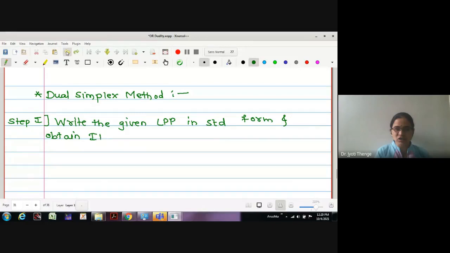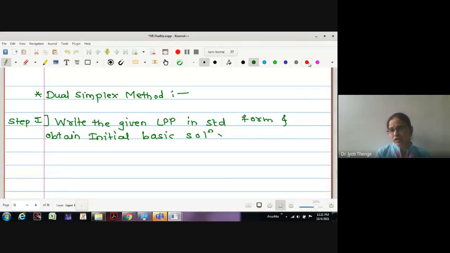Here we cannot write feasible. We will write simply, we will find the initial basic solution. Okay. The next step is, if this initial basic solution is feasible, no problem, we will just proceed. But if it is not, we have to move further. Now here I'll just tell you a shortcut.